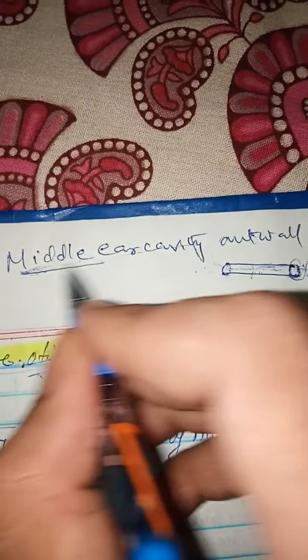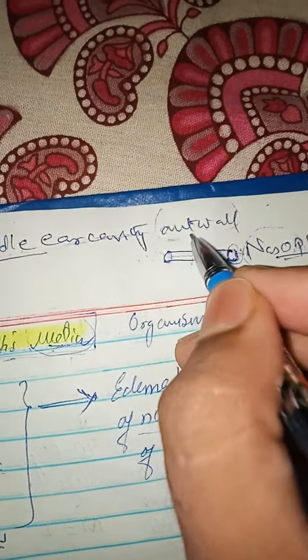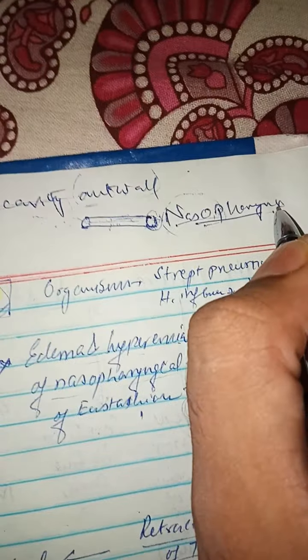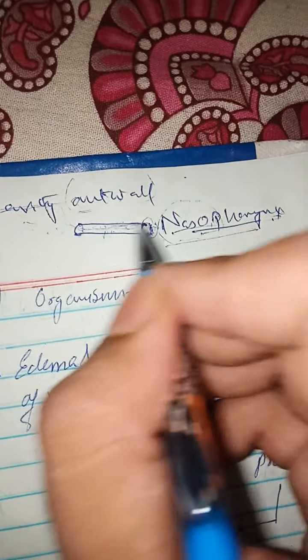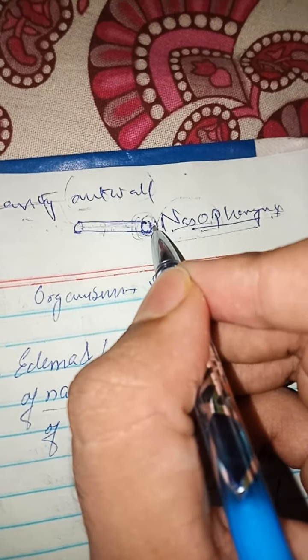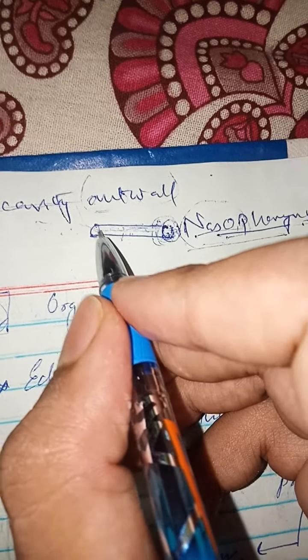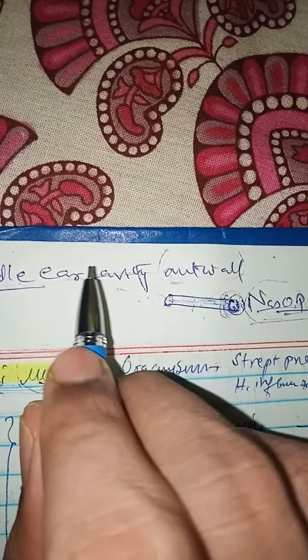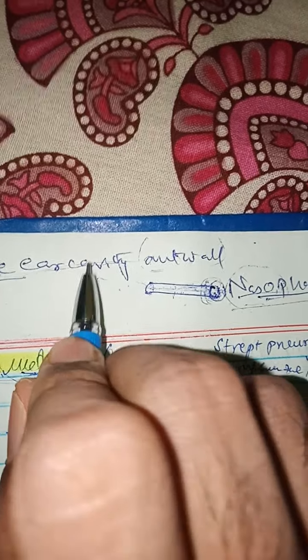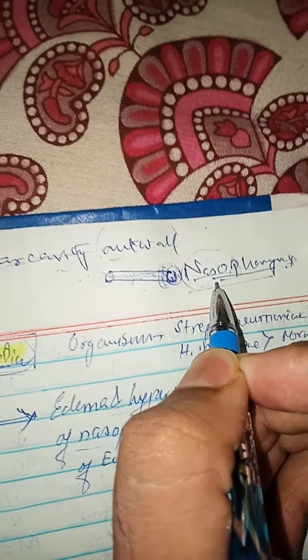So in basic anatomy we know that the middle ear cavity, the anterior wall especially, is connected to the nasopharyngeal end, the nasopharynx. In the lateral part of the nasopharynx there is an opening, the eustachian tube. This is the eustachian tube, which connects the anterior wall of the middle ear cavity to the nasopharynx, and it equalizes the pressure. Since the middle ear cavity is air filled, it equalizes the pressure between the middle ear cavity and the nasopharynx.